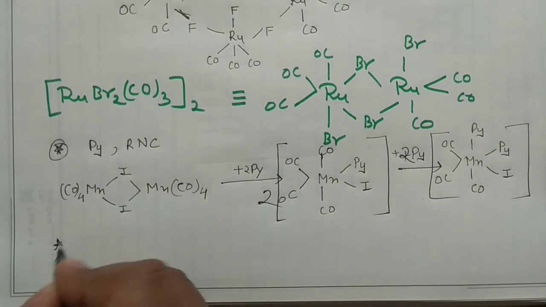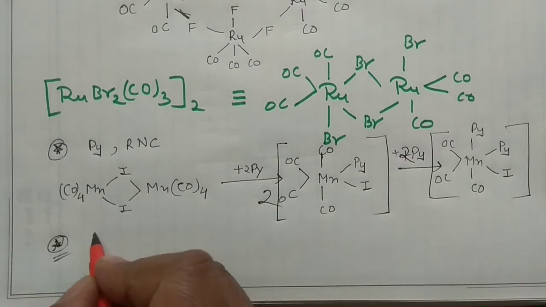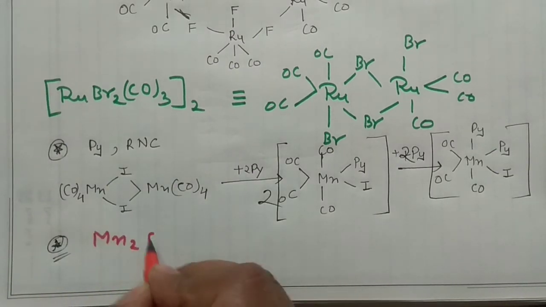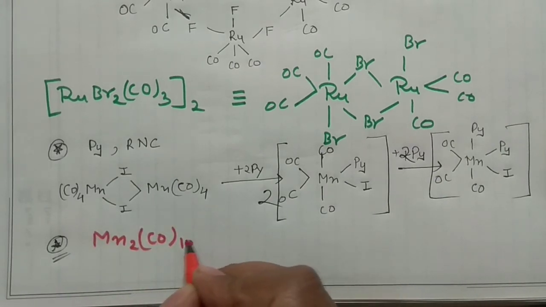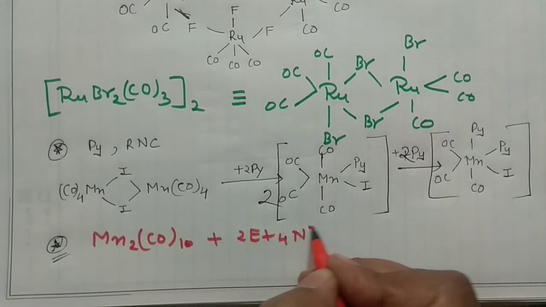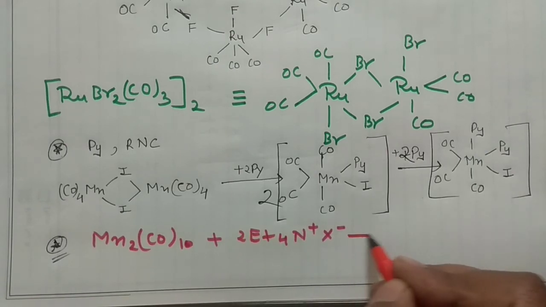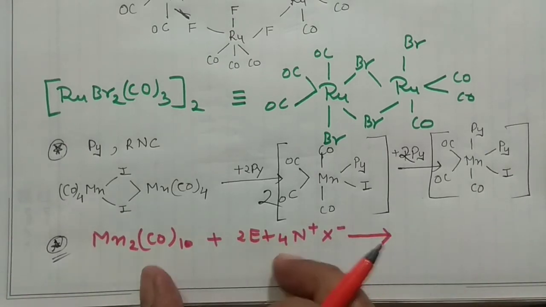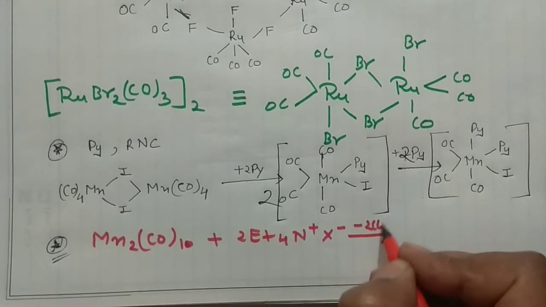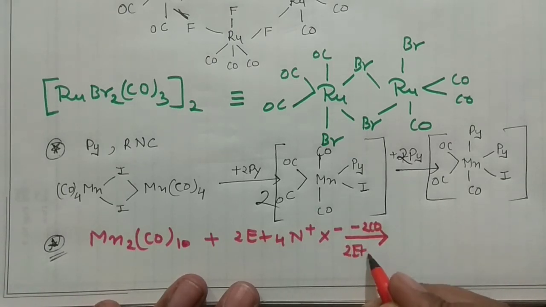Say I have this dimer again, Mn2(CO)10, and then I am having 2 of Et4N X along with this salt, the tetraethylammonium salt. You can react this compound, and what will happen when these two react? 2 of the carbonyls are knocked out from here, along with 2 of Et4N positive.